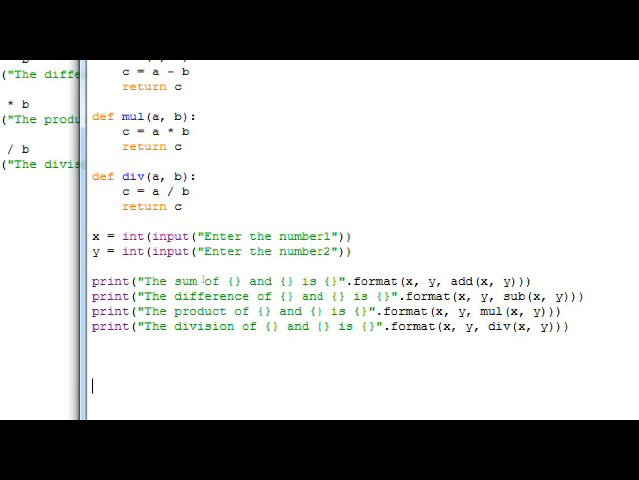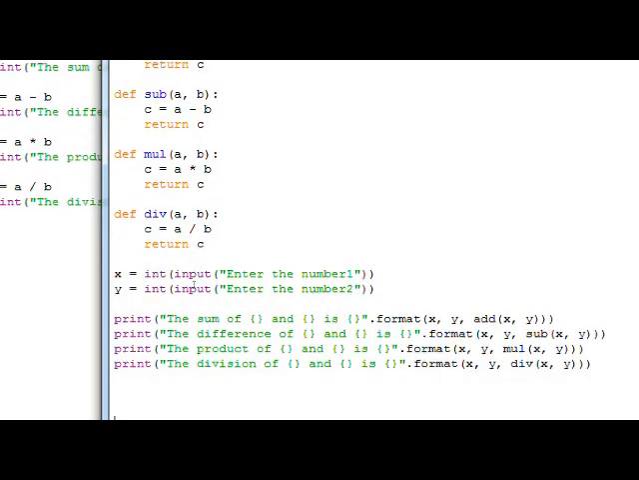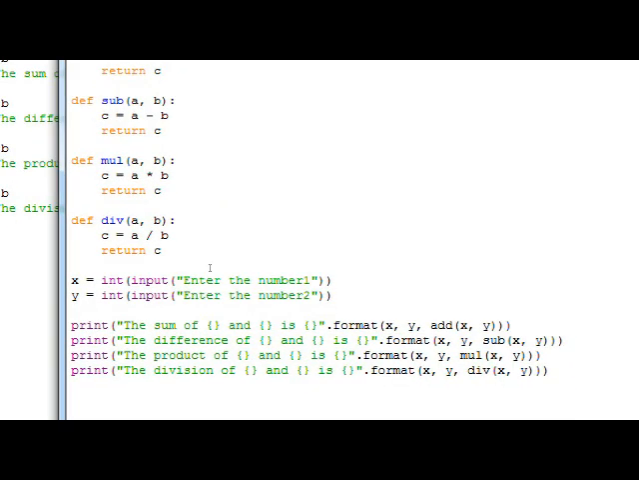So if I ask a question like, where is the program execution going to start, at which part of this program?